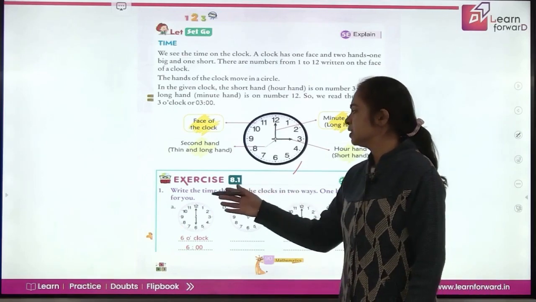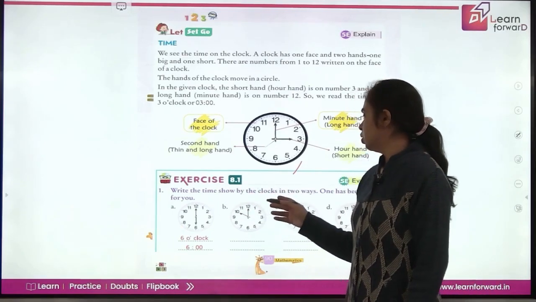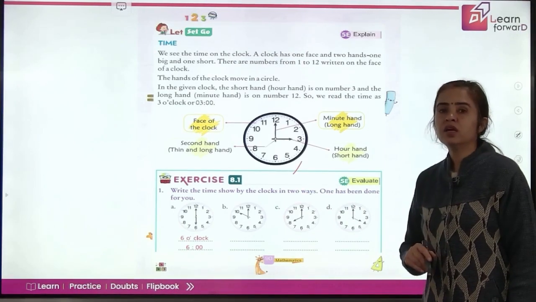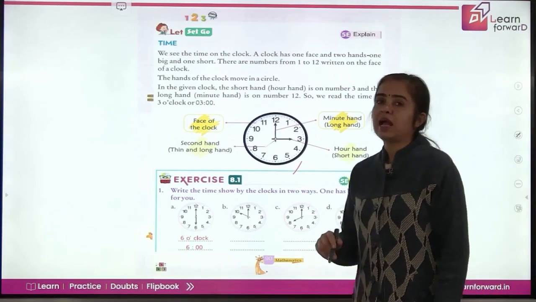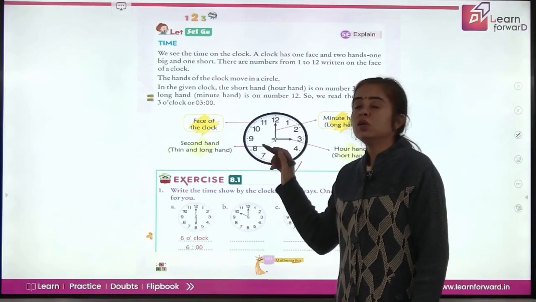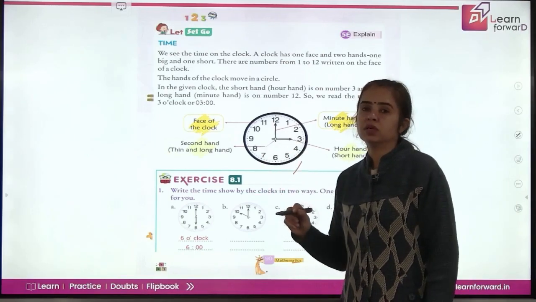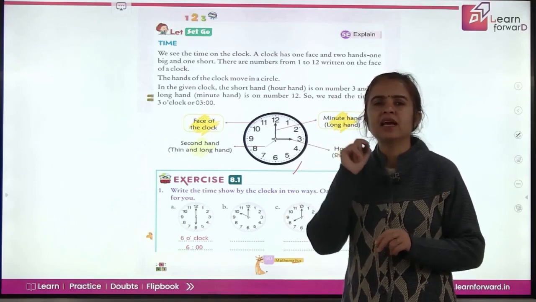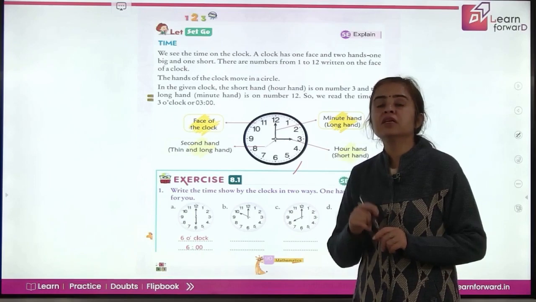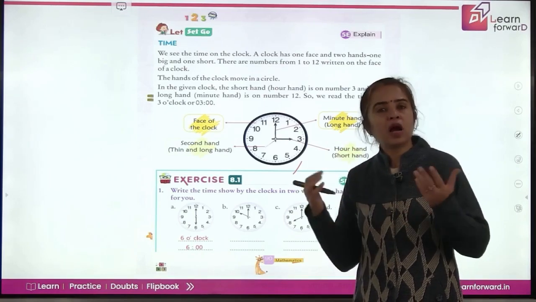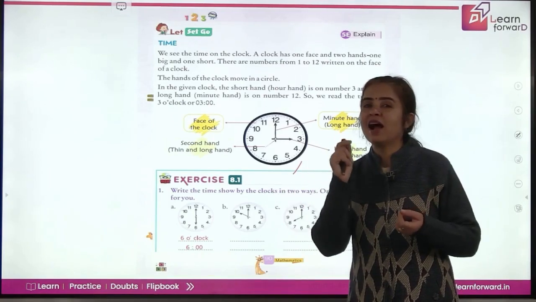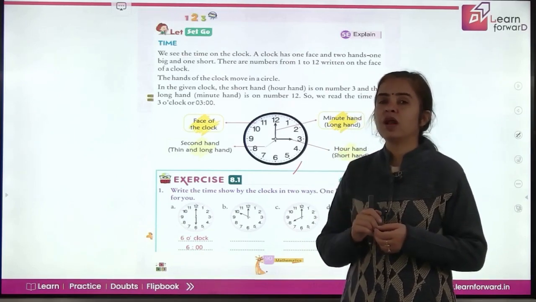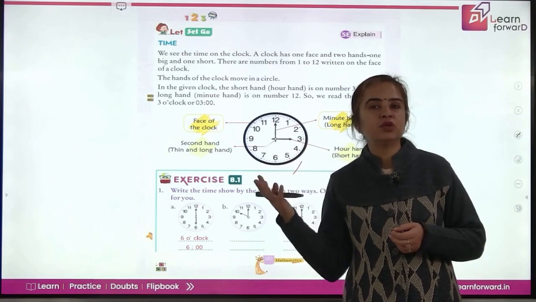Now, here's an exercise. Write the time shown by the clocks in two ways. One has been done for you. So, here, what do we do? We read the time according to the location of the hands on the clock. Whenever you see that your minute hand is exactly at 12, that means the time is o'clock. But how many o'clock? Your hour hand is going to tell. So, just read the number at which you have your hour hand, and that gives you that o'clock.